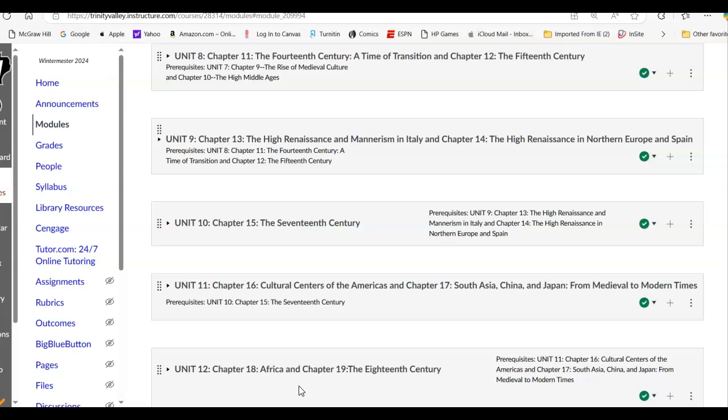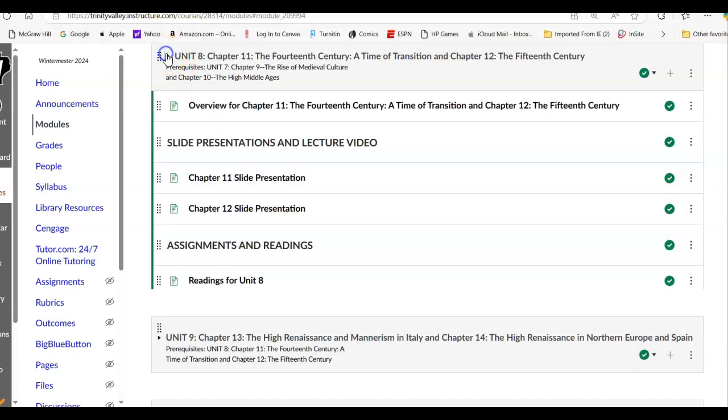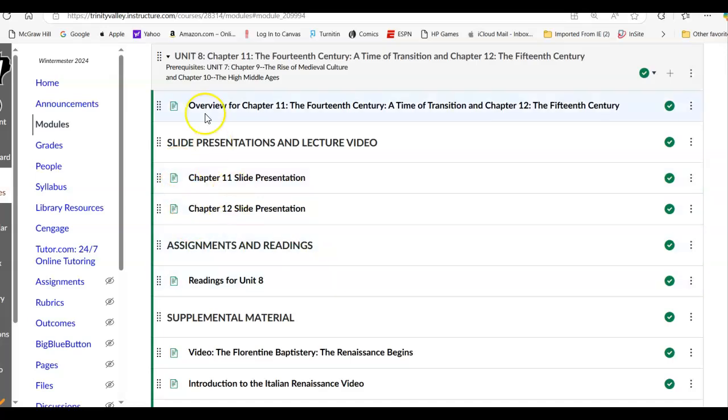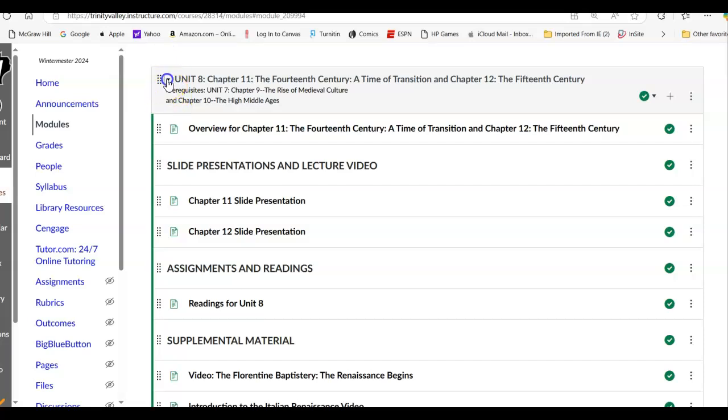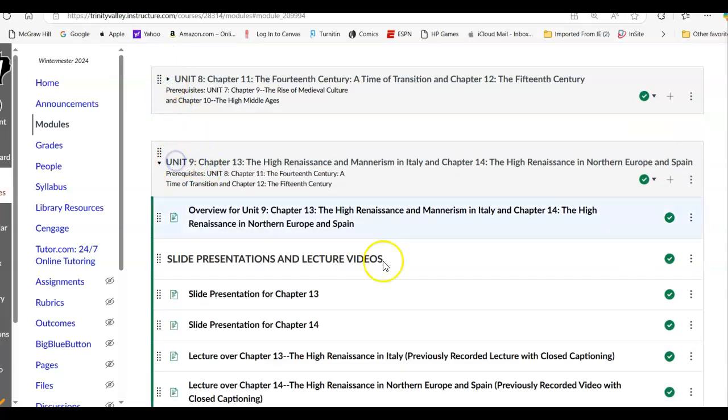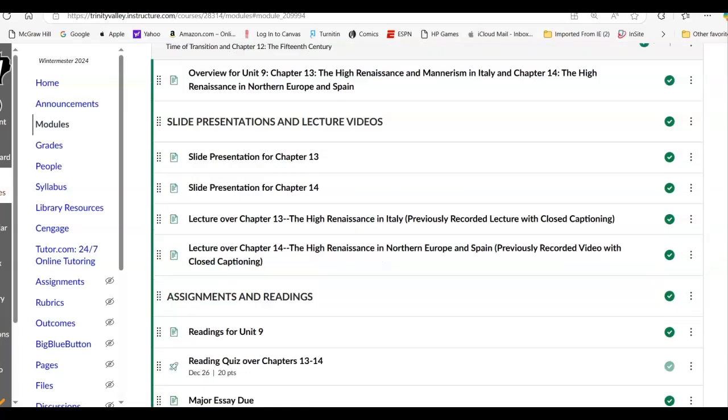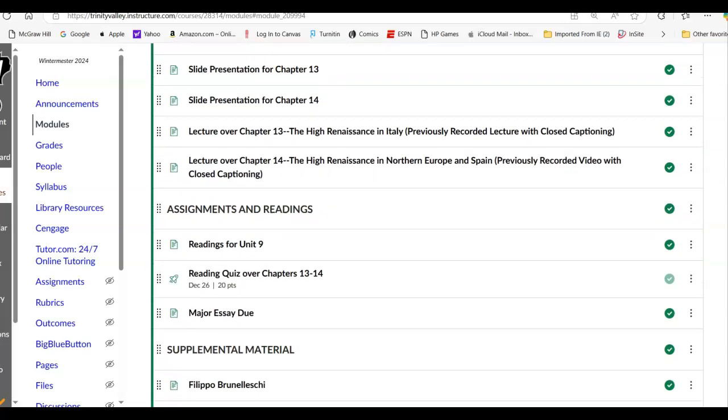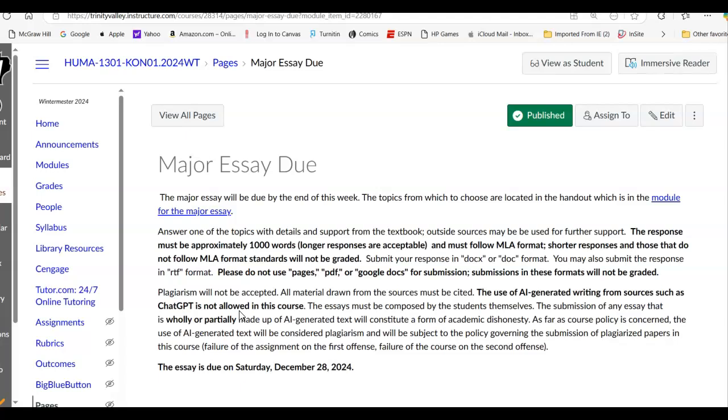So if you look, please, at the modules, you'll see under Unit 9. Let me do this again. Unit 9. You will see that it states that the major essay is due at that time, which is basically a week away, a little less than a week now. If you click on this, you'll see a little discussion about the topic.